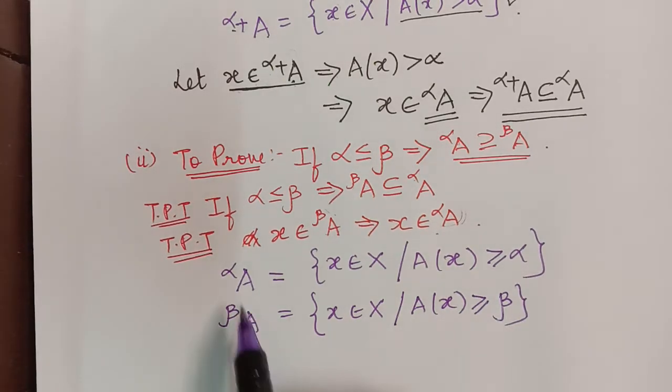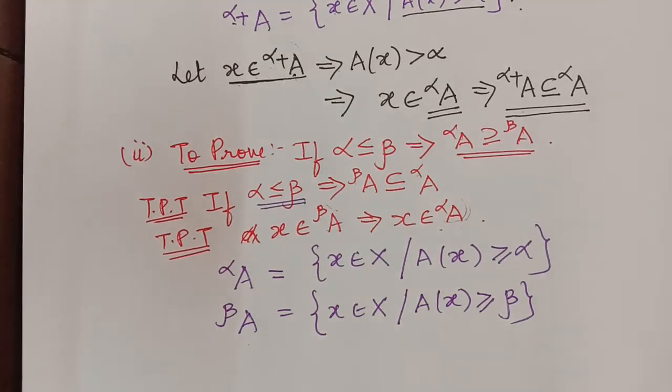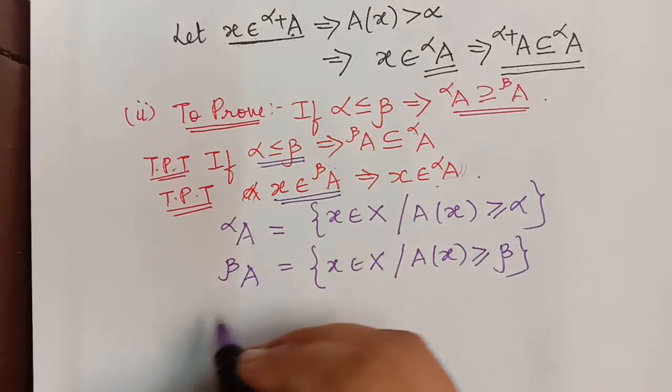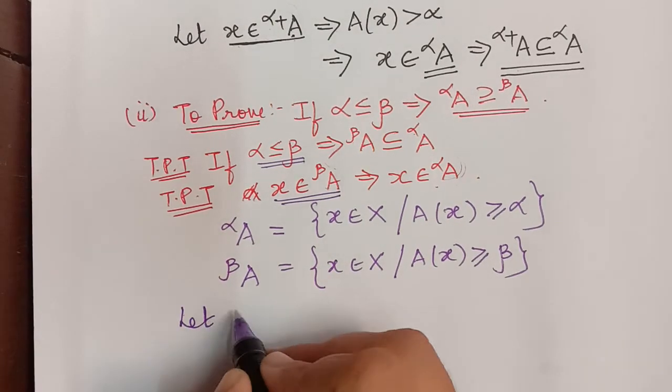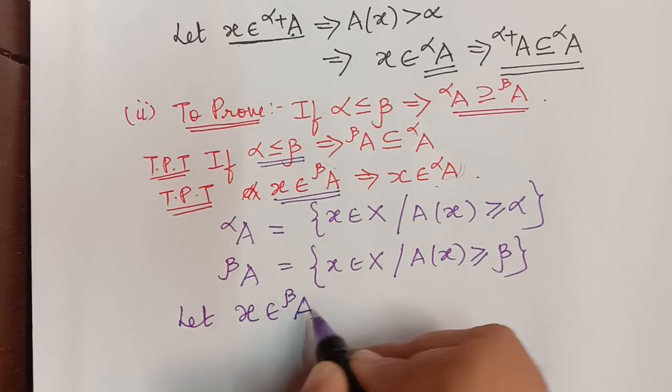So this is the alpha cut set and this is the beta cut set. Now it is given that alpha is lesser than or equal to beta. So now we first consider that x is an element of the beta cut set A.